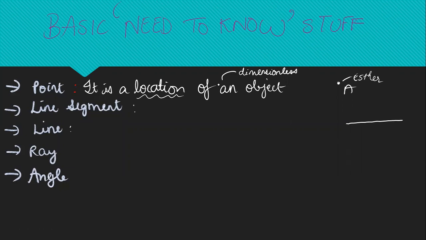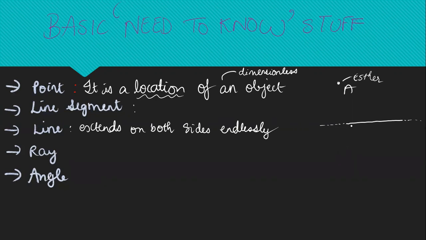So a line is basically one that extends on both sides endlessly. That means it has no end point. This side it extends endlessly. It can be extended to however much. So a line keeps extending on both sides endlessly.